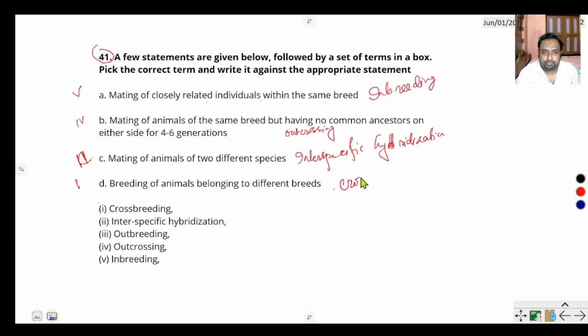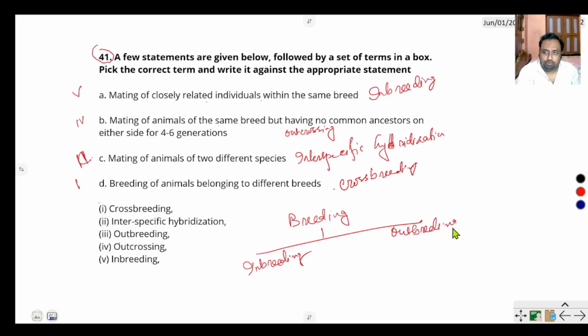That is the breeding program. The breeding program is divided into two types: inbreeding and outbreeding. This outbreeding is again divided into three parts, that is outcrossing, crossbreeding, and interspecific hybridization. Okay, I think you can understand these questions very fluently and very easily.